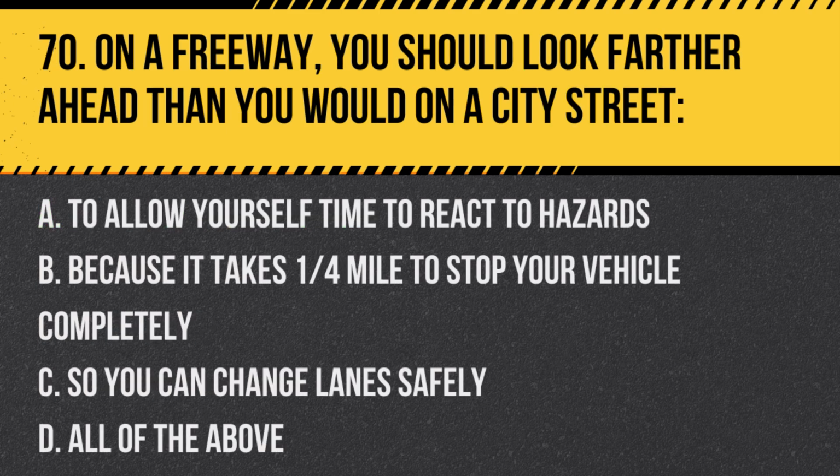Question 70. On a freeway, you should look farther ahead than you would on a city street. A. To allow yourself time to react to hazards. B. Because it takes 1/4 mile to stop your vehicle completely. C. So you can change lanes safely. D. All of the above.